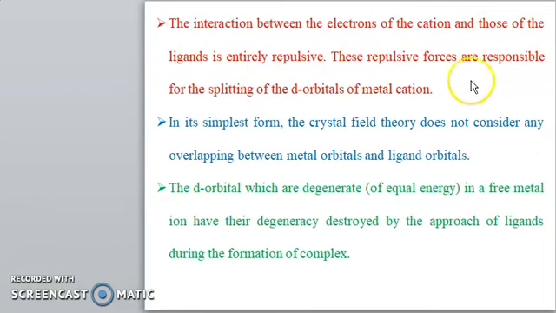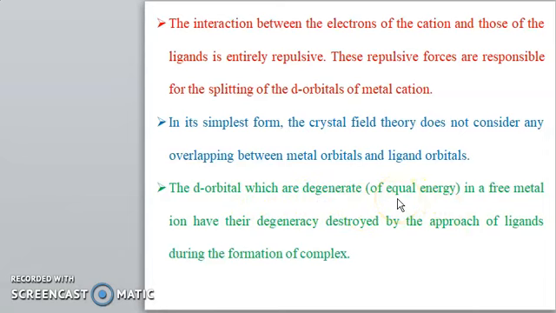These repulsive forces are responsible for the splitting of the d orbitals of the metal cation. Every metal atom has its last electron in a d orbital, so the splitting of the d orbitals represents the structure, color or bonding with another ligand. This solely depends on the d orbitals of the metal cation, which are degenerate, meaning of equal energy.